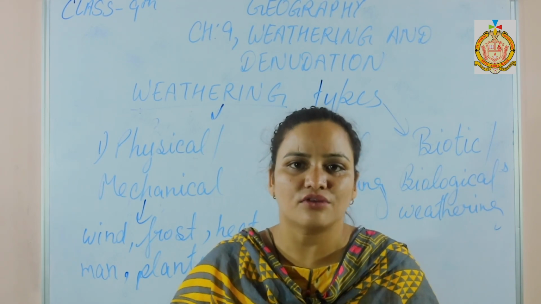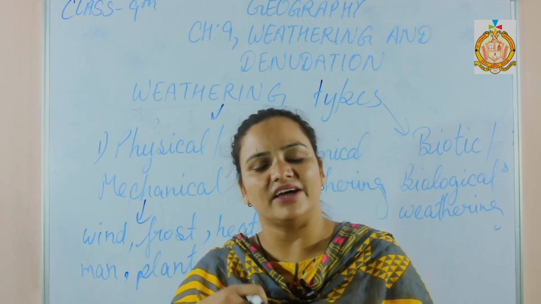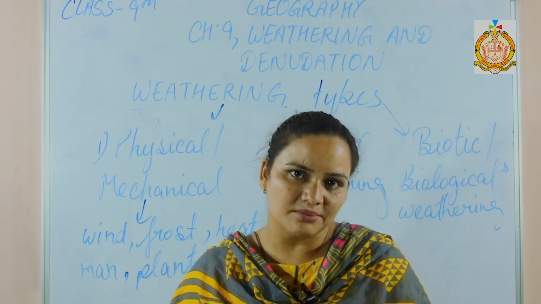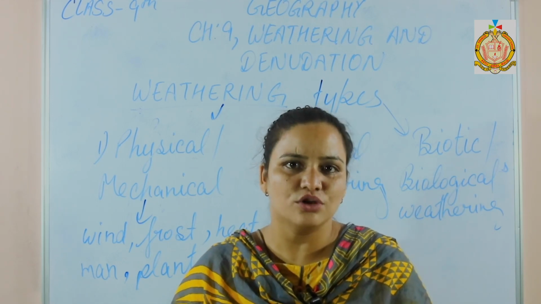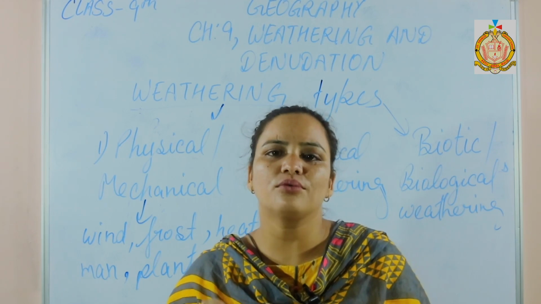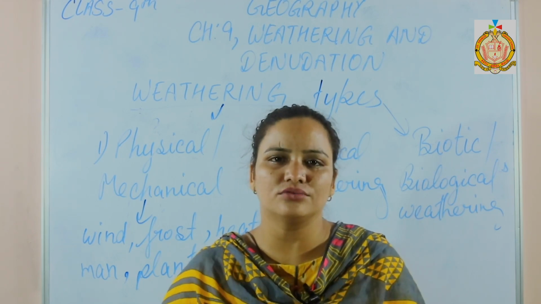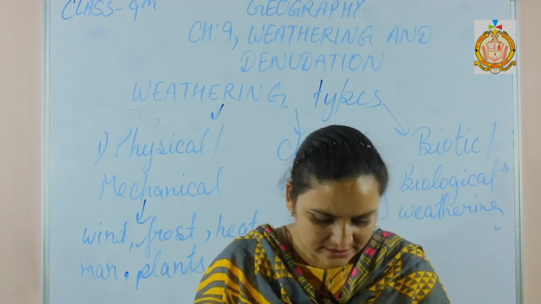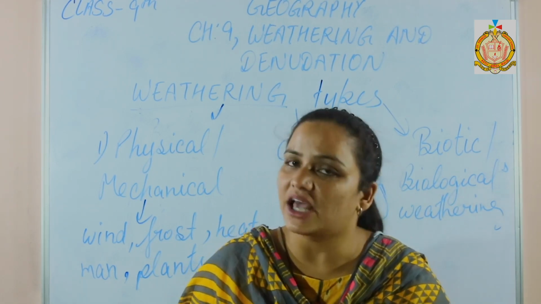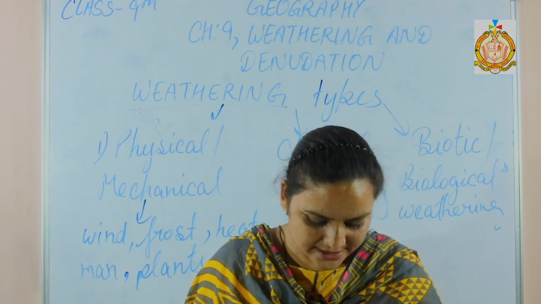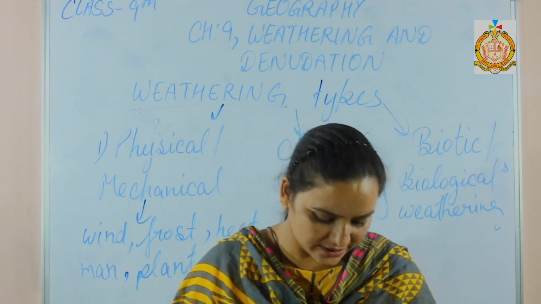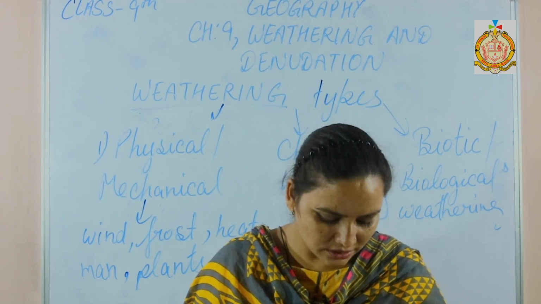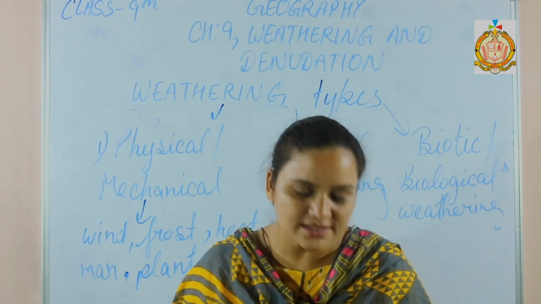Minerals are present in the rock surface, and when they react with water or any other chemical element, they make soluble substances, and afterward they break down parts of the rock surface, and due to that chemical weathering happens. Chemical weathering happens by four factors. First one, oxidation; second is hydration; third one, carbonation; and the fourth one is solution.